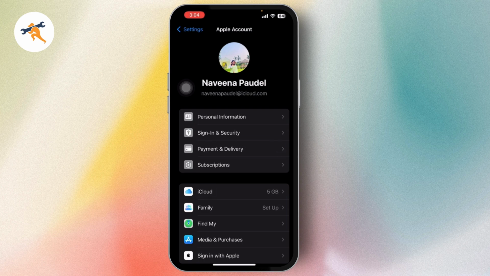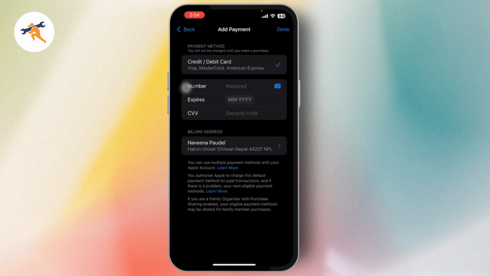Here it might ask you for your Face ID or your password. You need to enter your Apple ID password or your Face ID. Once you've done, you will have your payment method, right? So in my case, I don't have a payment method, but if you have your Apple ID as a payment method, you will have the amount. So make sure that you have some amount on your payment section.